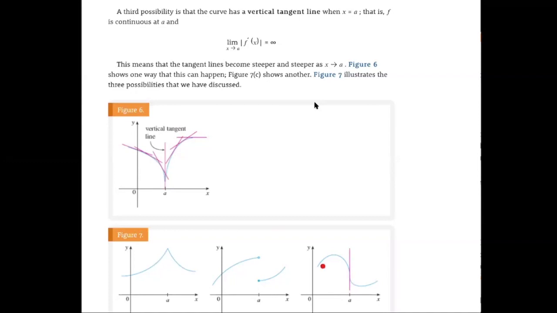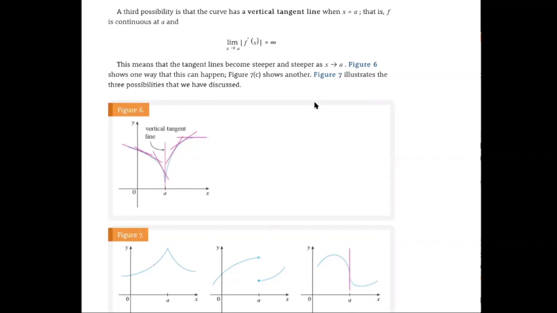So the function over here is actually continuous at a. However, the limit of the absolute value of the difference quotient is equal to infinity. Then you have a vertical tangent over here, and the function will fail to be differentiable over here.